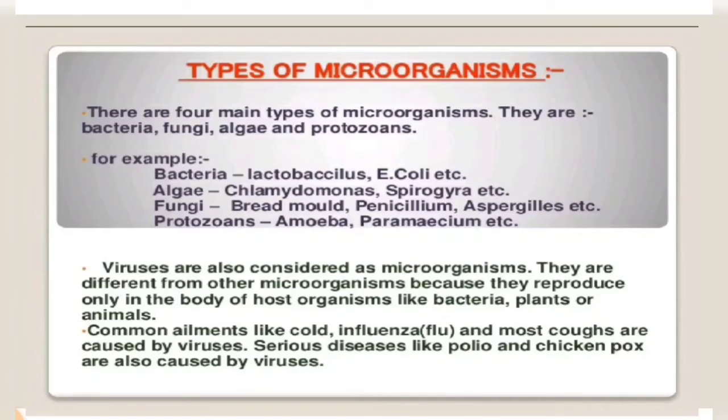But viruses, among all these microorganisms, have slightly different characteristics. They are very tiny organisms that cannot be seen even with a simple or a compound microscope, and can only be observed by a special microscope known as an electron microscope. They do not have any particular cell structure; they contain some genetic material surrounded by a protein coat. This microbe shows characteristics of both living organisms and non-living things.